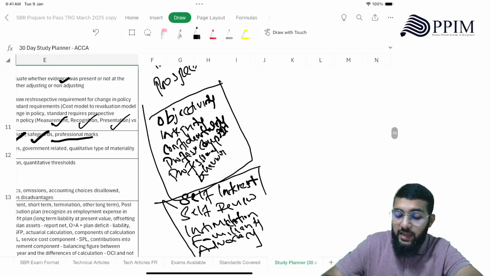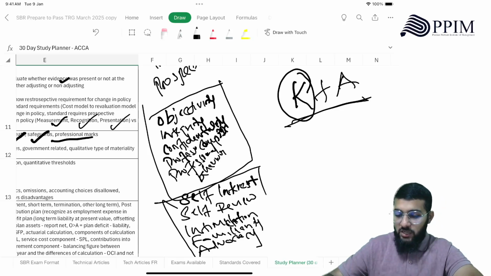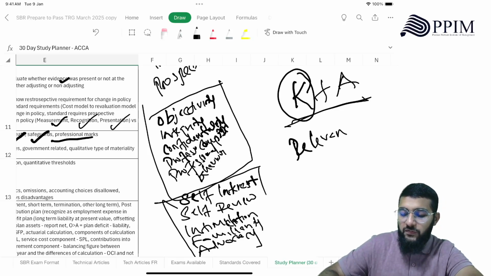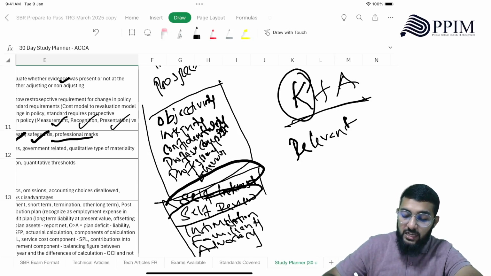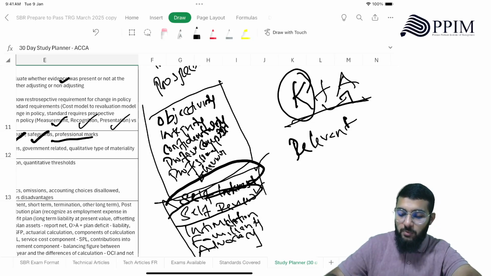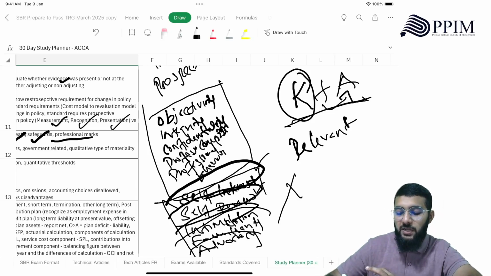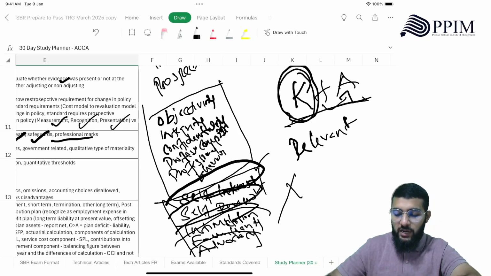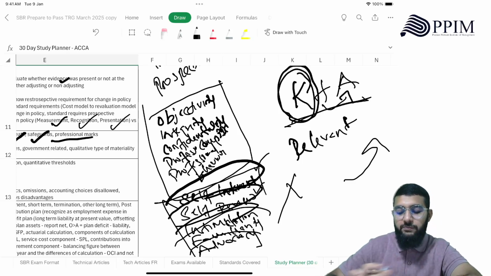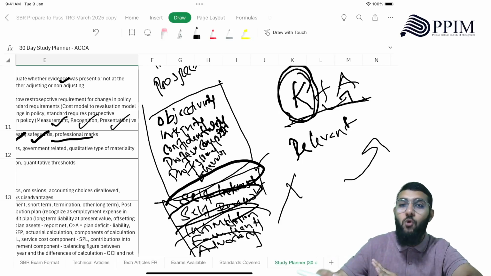Remember, in the exam, knowledge plus application is what they're looking at. Knowledge, not all the knowledge, but relevant knowledge. Now, if they are identifying only self-interest and self-review threat in the scenario, bringing the knowledge, explaining what is self-interest, what is self-review, then applying it to the scenario would get you marks. But if you explain intimidation, familiarity, advocacy when there was no need of it, there you will not be getting marks. That's what you need to understand. Knowledge is also important, but relevant knowledge, right? And then how you apply that knowledge to the scenario is very important. So knowledge is going to get you marks, and applying that knowledge to the scenario is going to get you more marks. All right, remember that.